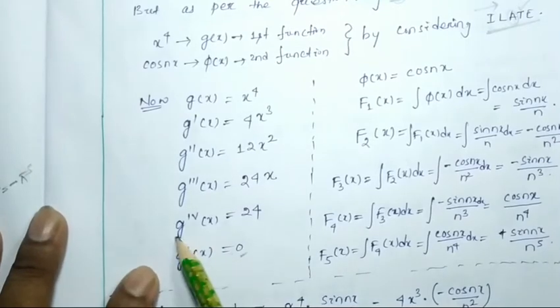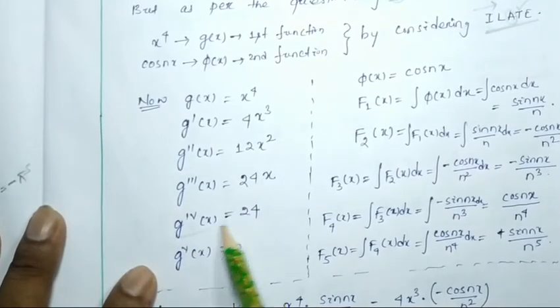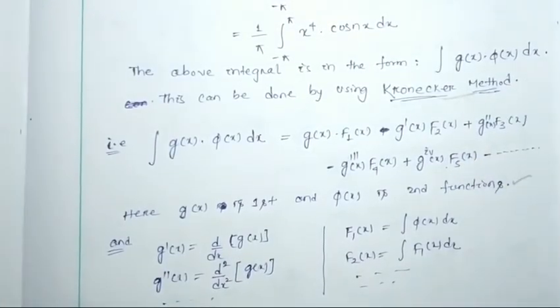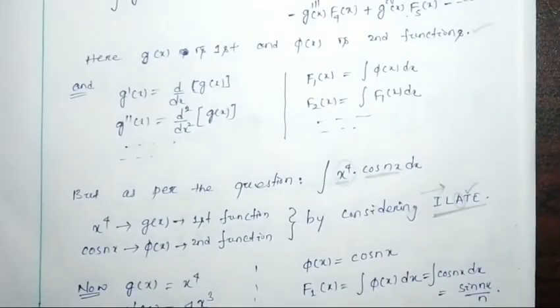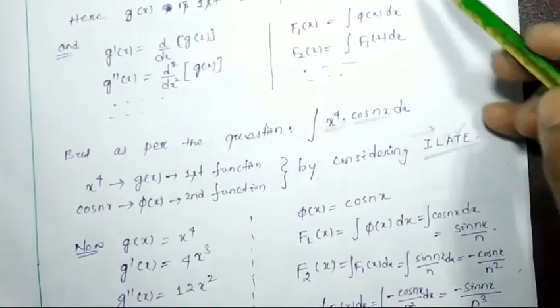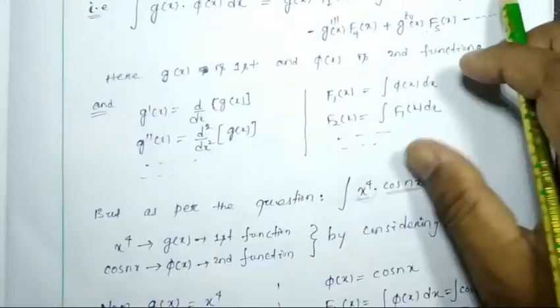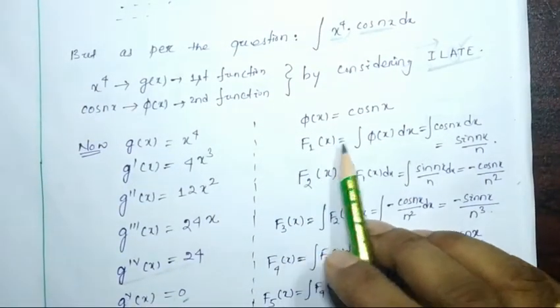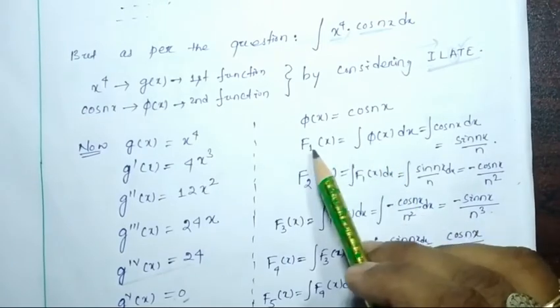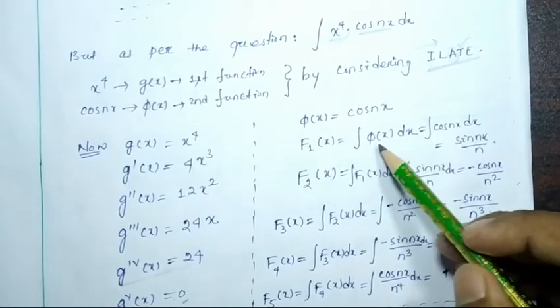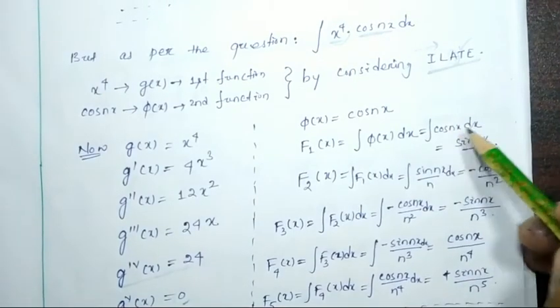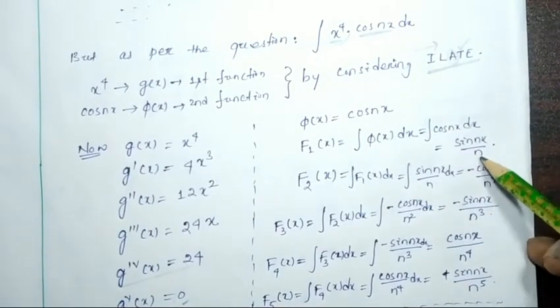So up to g^IV(x) term has to be considered. Up to g^IV(x), that means up to f5(x), we have to calculate. So φ(x) is cos nx. f1(x) is equal to the integration of φ(x) dx, that is cos nx dx, which will be equal to sin nx by n.